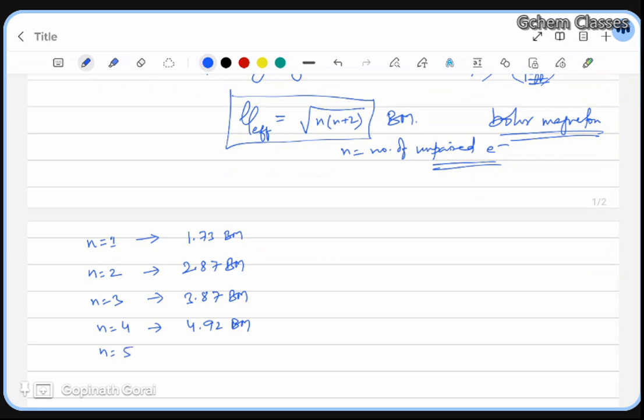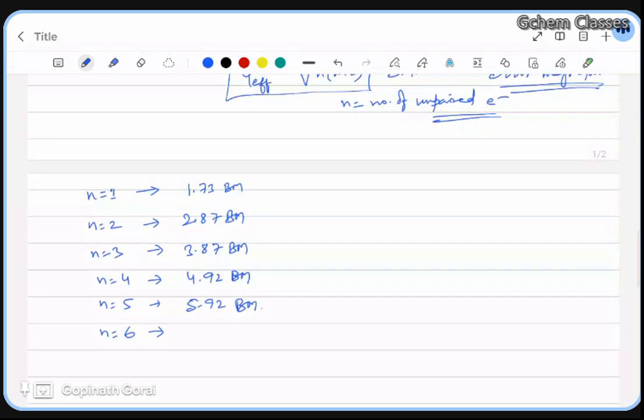If n value is 5, then it will be 5.92 Bohr magneton. What about if n equal to 6? Can you reply? Approximately, not exactly, can you tell what the answer will be? Approximately 6.9.